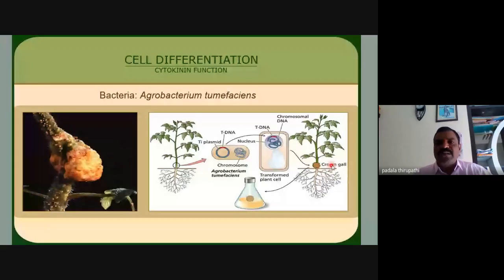The crown gall is nothing but uncontrolled cell division inside the gall, resulting in overproduction and increased size on the stem, shoot, or aerial part of the plant. So this is the normal plant. Whenever the tDNA is inserted with the help of the TI plasmid, the crown gall is observed in the plant.